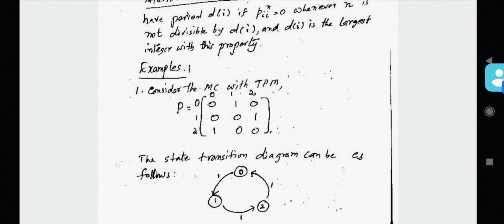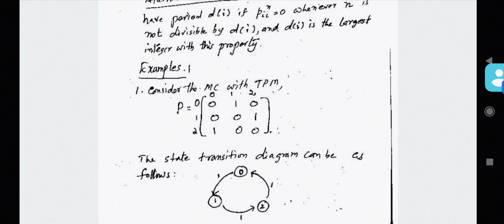Transition probability from 0 to 1 is 1. And transition probability from state 0 to state 2 is 0. In this way, you know the transition probabilities from any states 0, 1, 2 to any states 0, 1, 2.